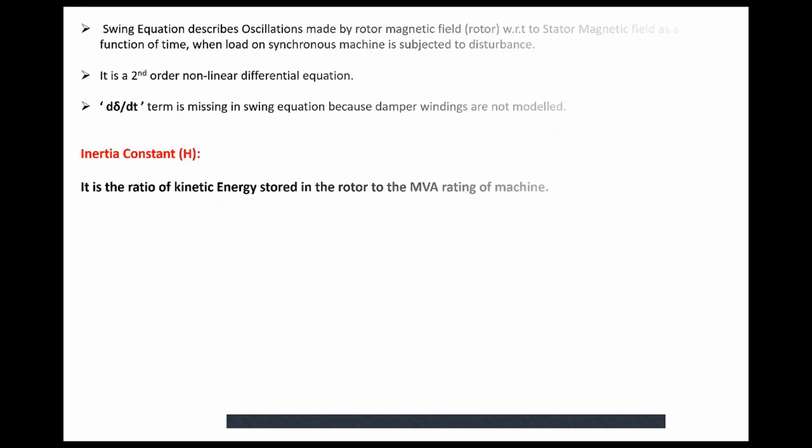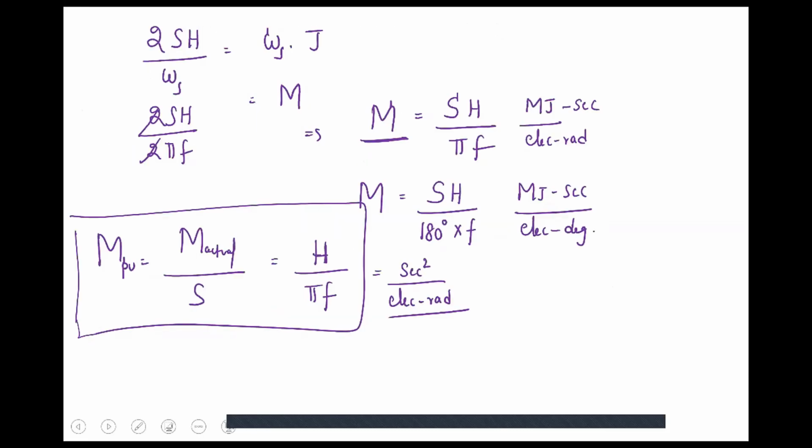I got one more formula for angular momentum or inertia constant, which is SH divided by pi F when the unit is in electrical radians, SH divided by 180 into F when the unit is in electrical degrees. The per unit value of angular momentum or inertia constant is defined by actual value divided by the MVA rating of the machine. It will become H divided by pi F, whose unit is second square by electrical radians.